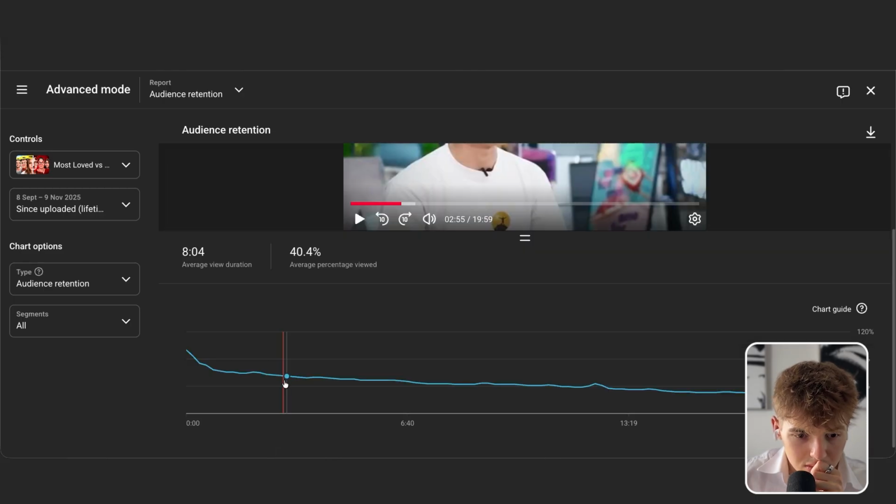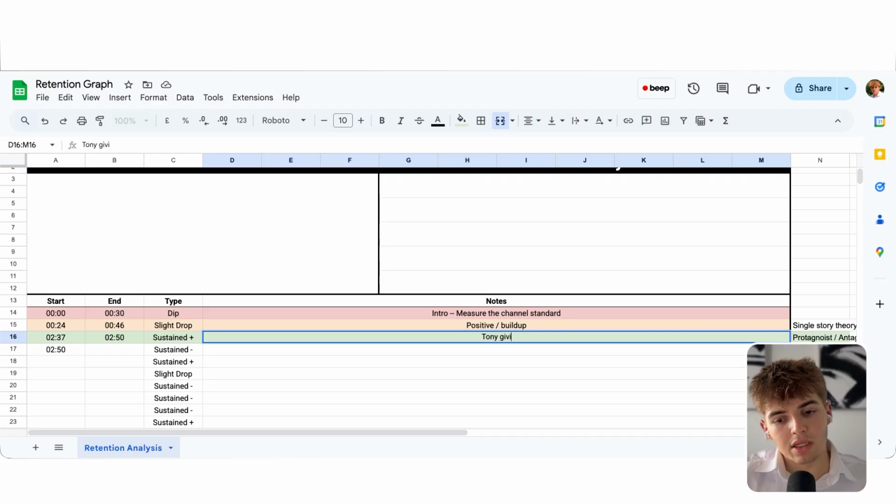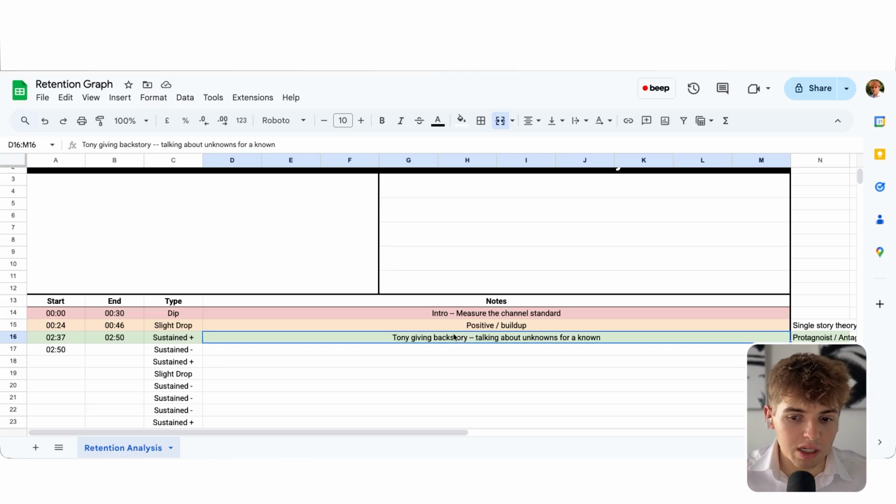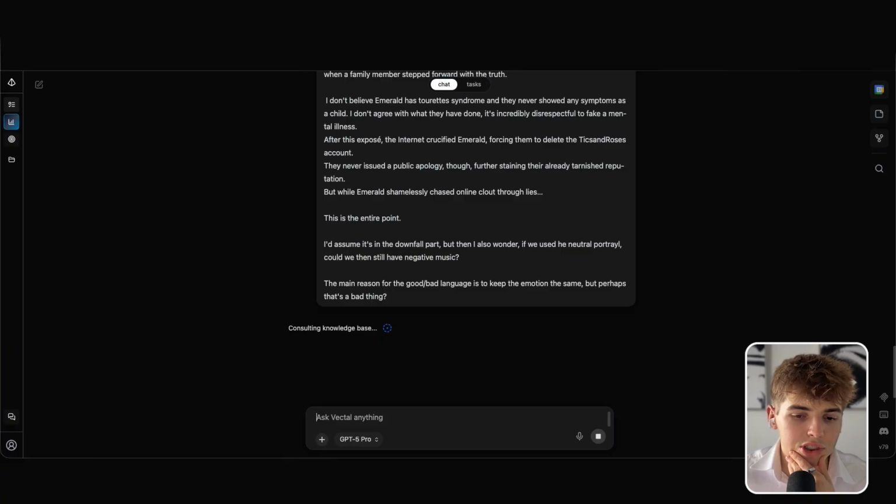I would assume it's the backstory, which people are intrigued in. Tony giving backstory, talking about unknowns for a known. What I mean by that is, a lot of people know Tony, but not a lot of people know his background. And so maybe that's why it's interesting, because they like him a lot, but they want to know more about him. And so maybe that's something we could have done more, where potentially going into future scripts, if we have some famous people, we can go more into the build-up story, but also I want to make sure it's not too expositionary and boring.